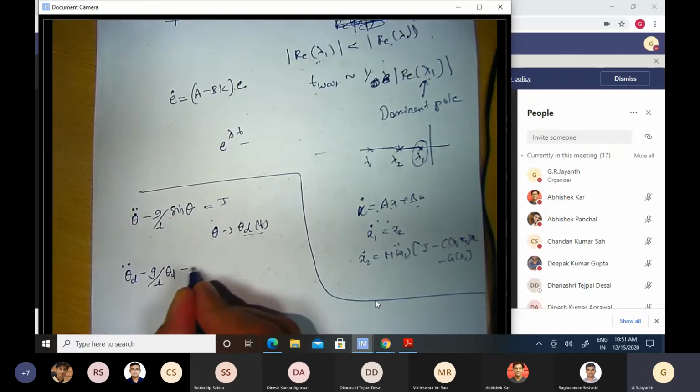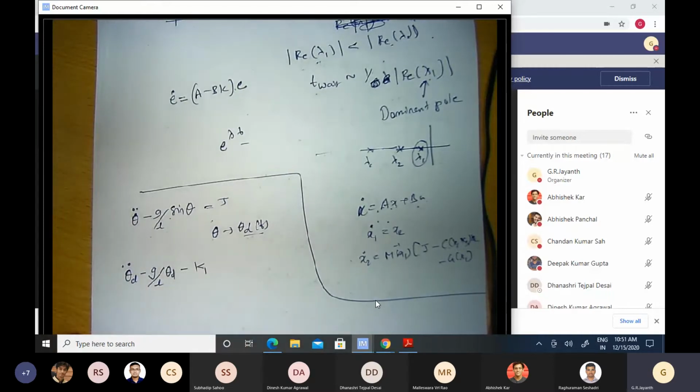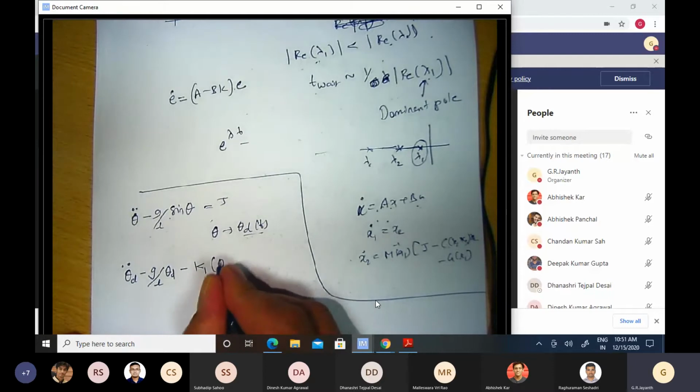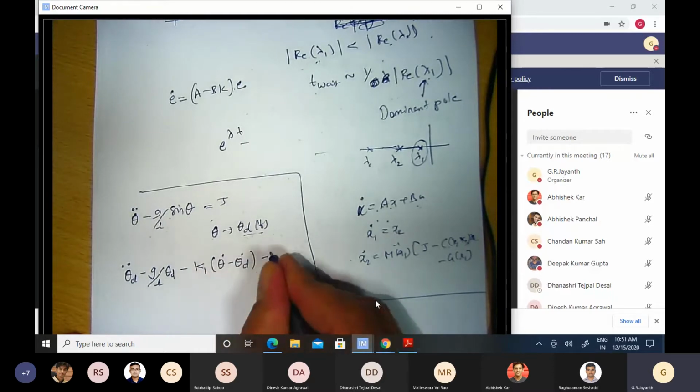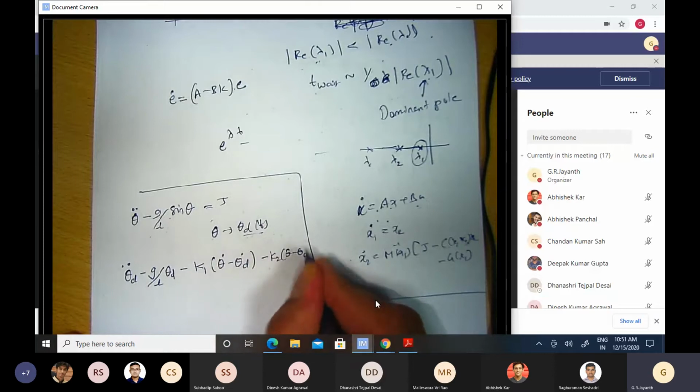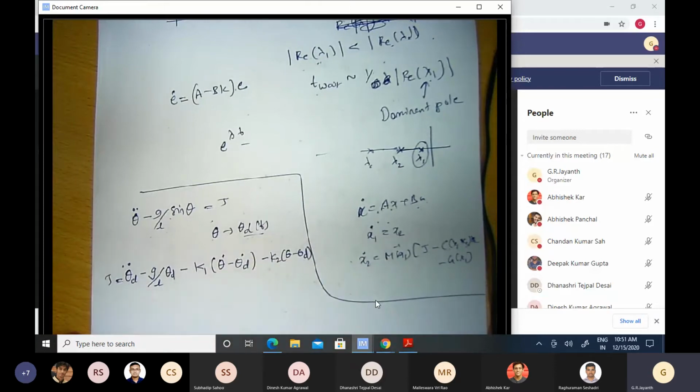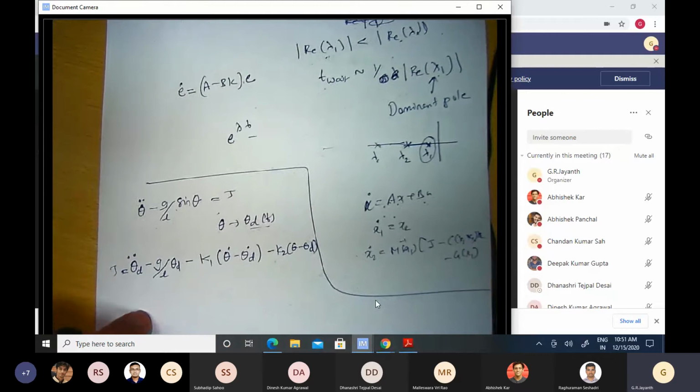Even if I introduce the feedback terms as I did before, minus k1 times theta dot minus theta d dot, minus k2 times theta minus theta d, and use this as my torque tau, will this at least solve the problem?